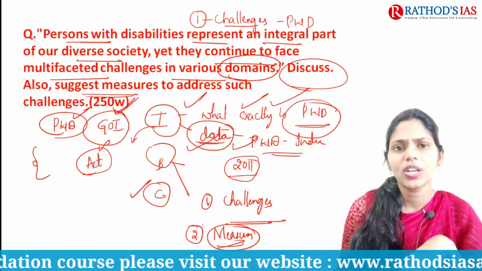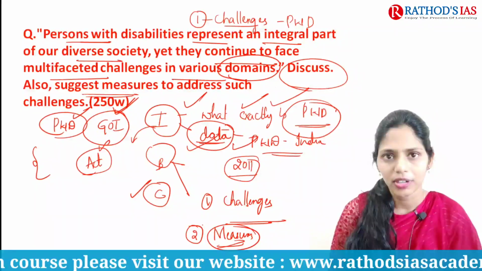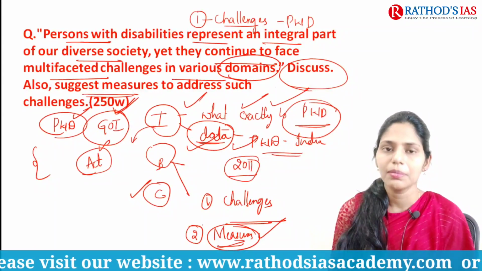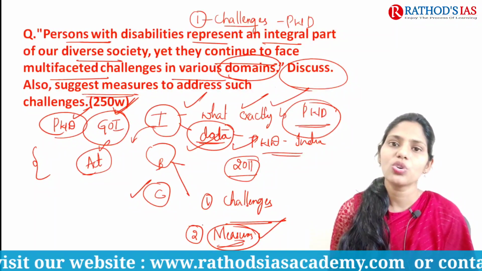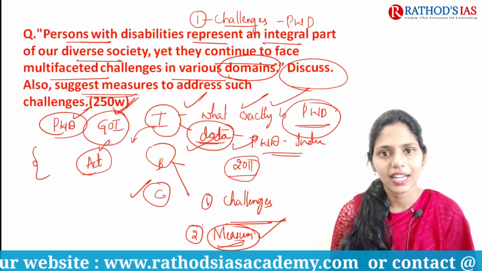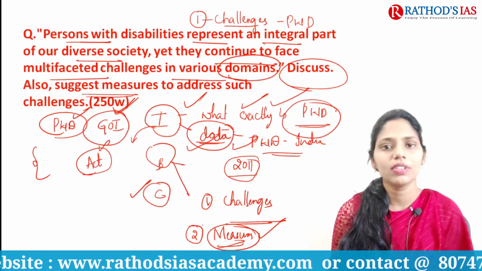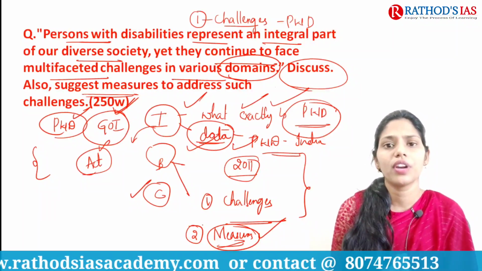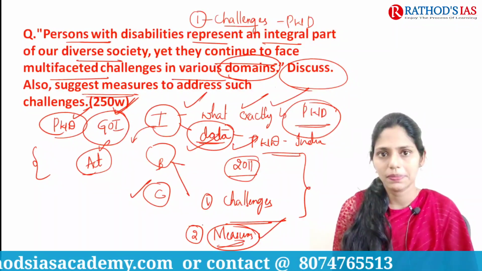And in the conclusion you can conclude by summing up the important points that you wrote in the body. Because you are already writing measures or the way forward here, there is no chance of writing the way forward again in the conclusion, so that you can conclude with a positive note. So this is the structure to frame an answer for this question especially.